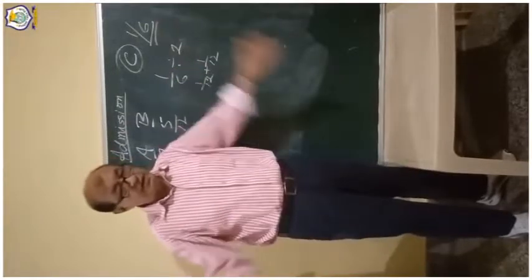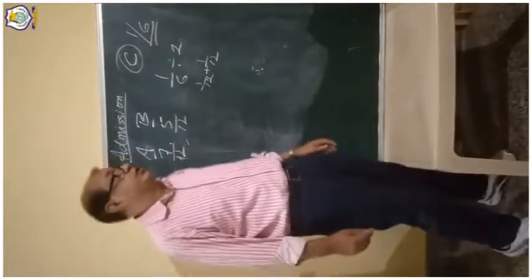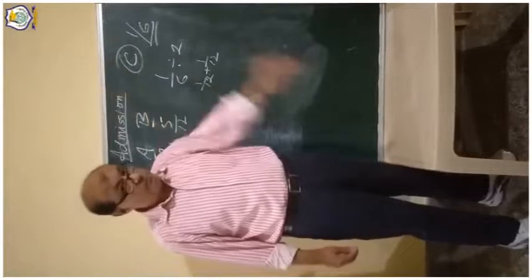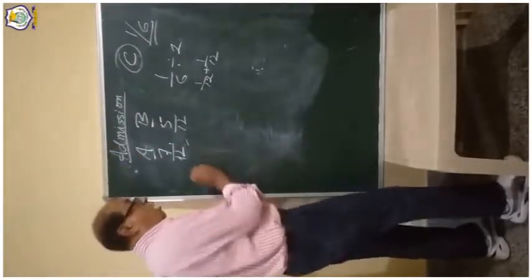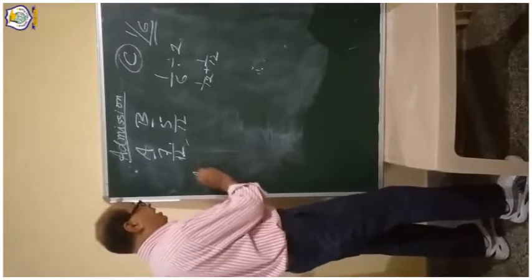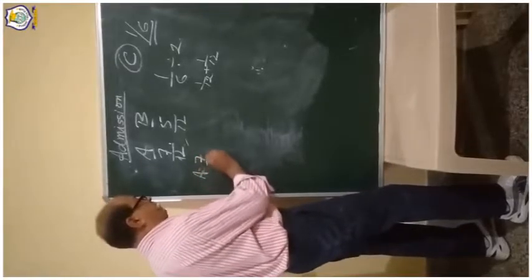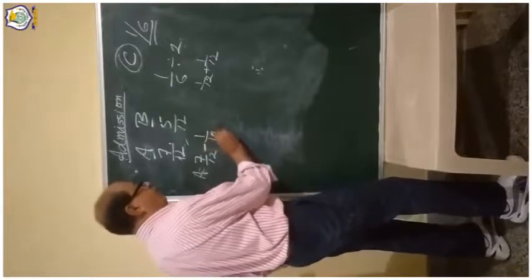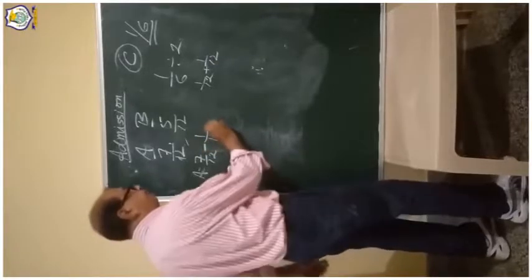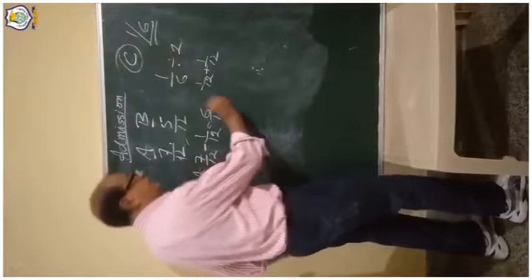This way we will calculate the new ratio of the partnership firm. Now, how will we do it? For A, 7/12 minus 1/12, what will come? 6/12.